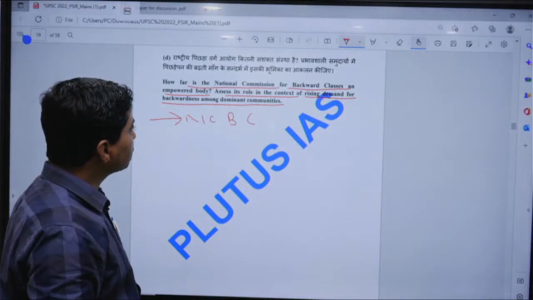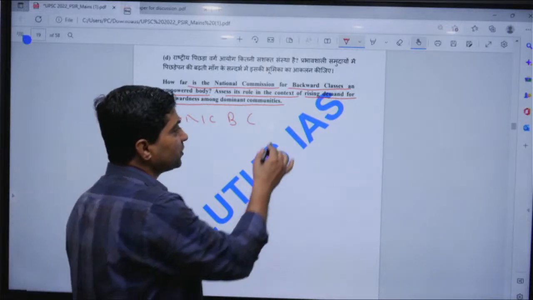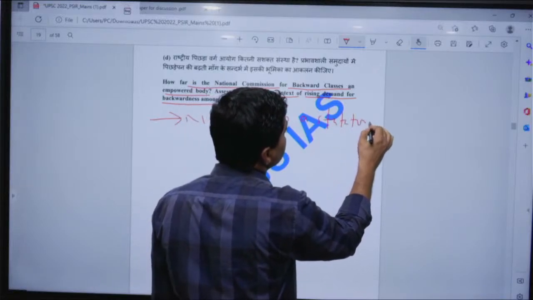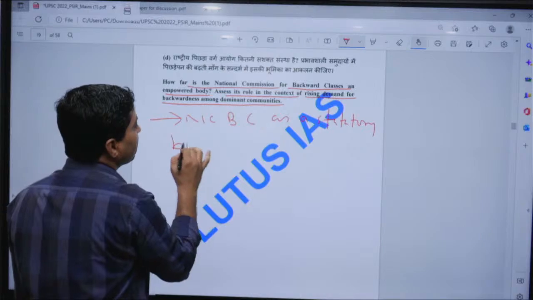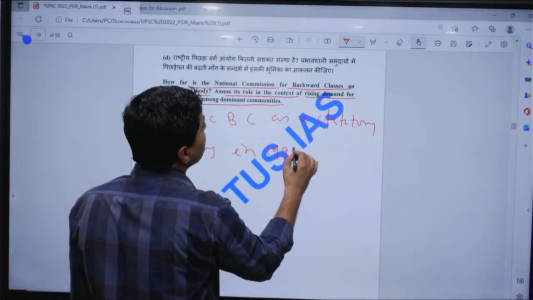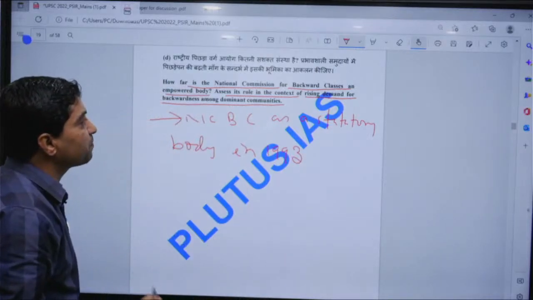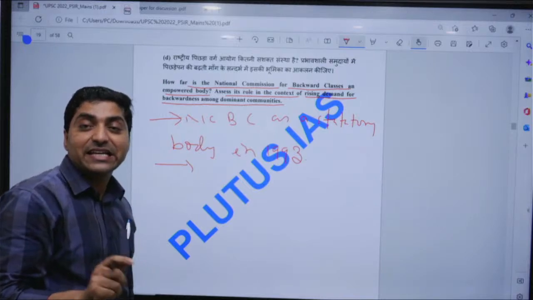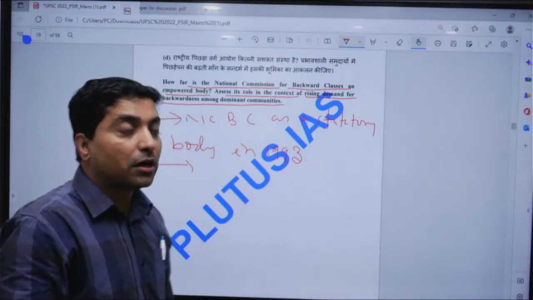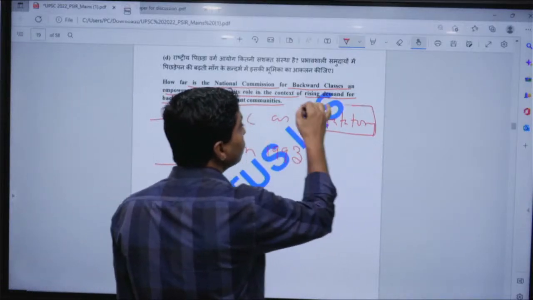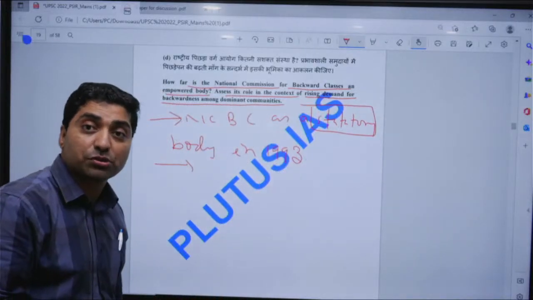So the National Commission for Backward Classes started as a statutory body in 1993, and then one should explain its work. The salience of its work compelled the government to think about changing it from a statutory to a constitutional body.